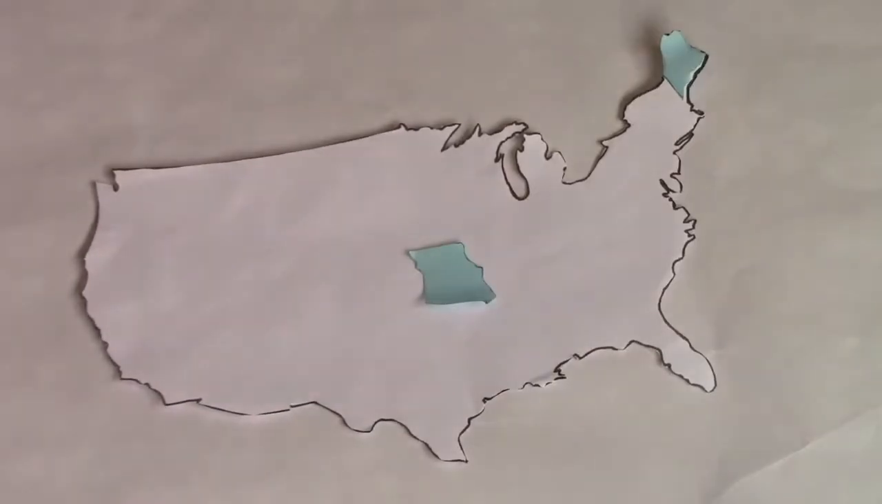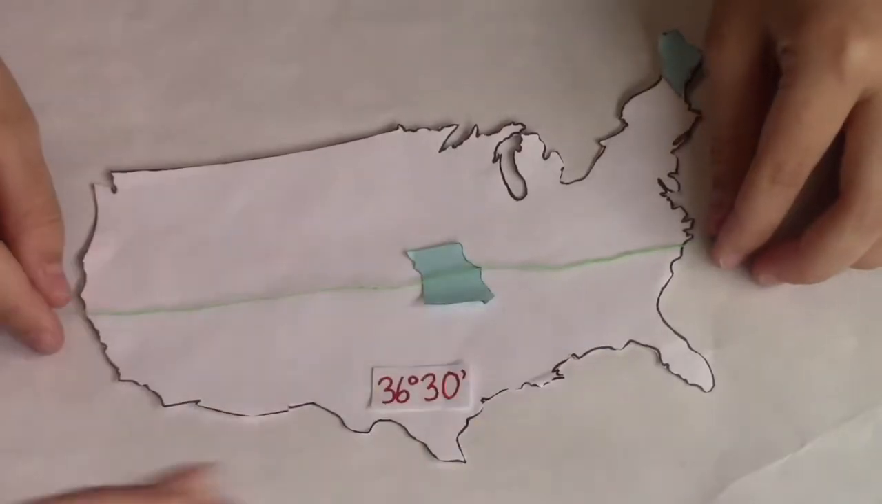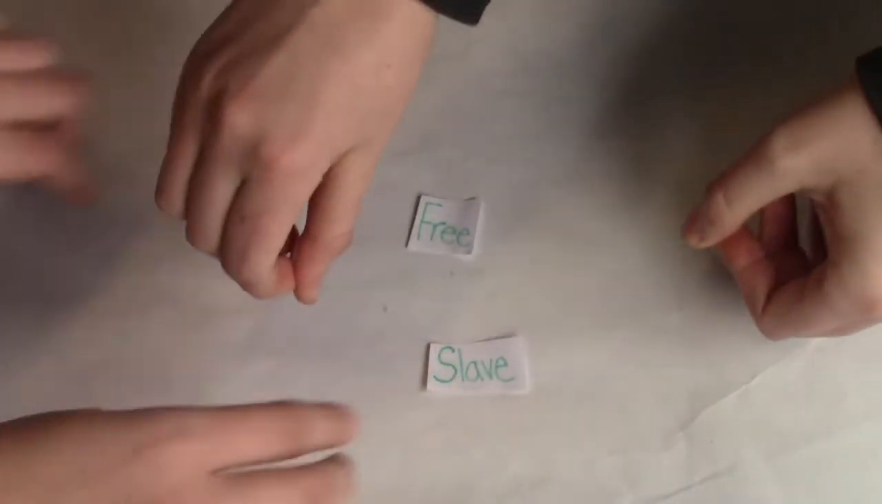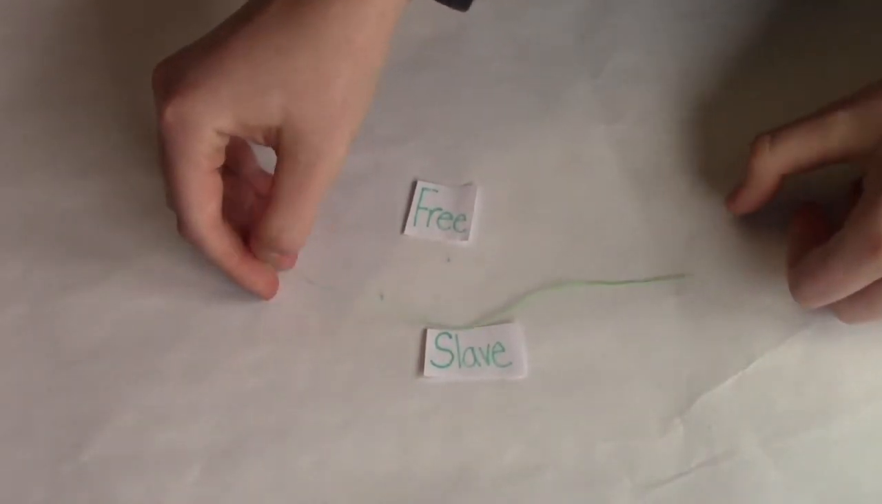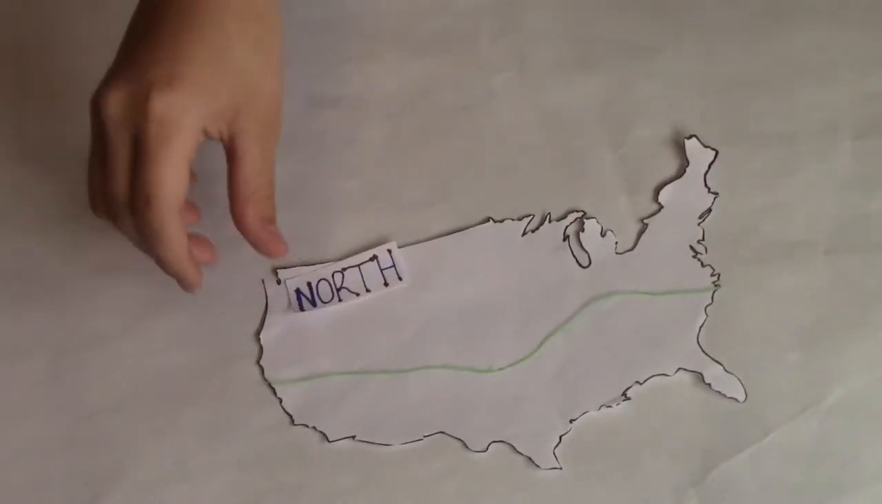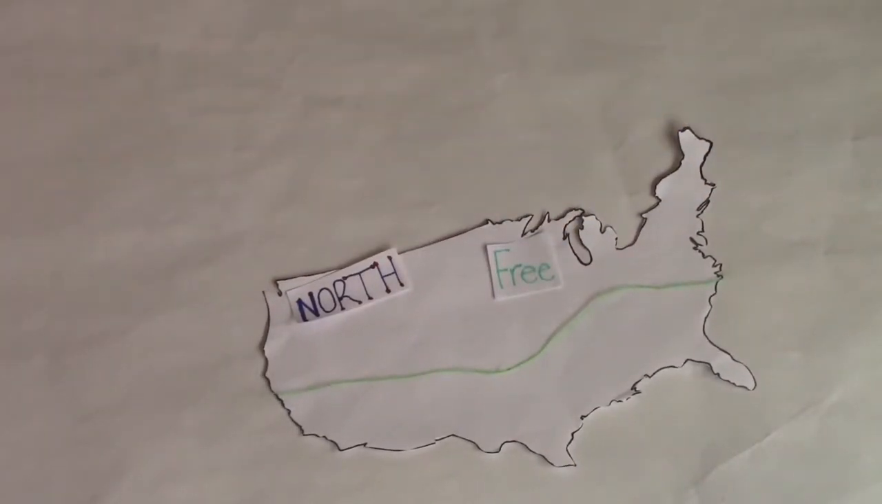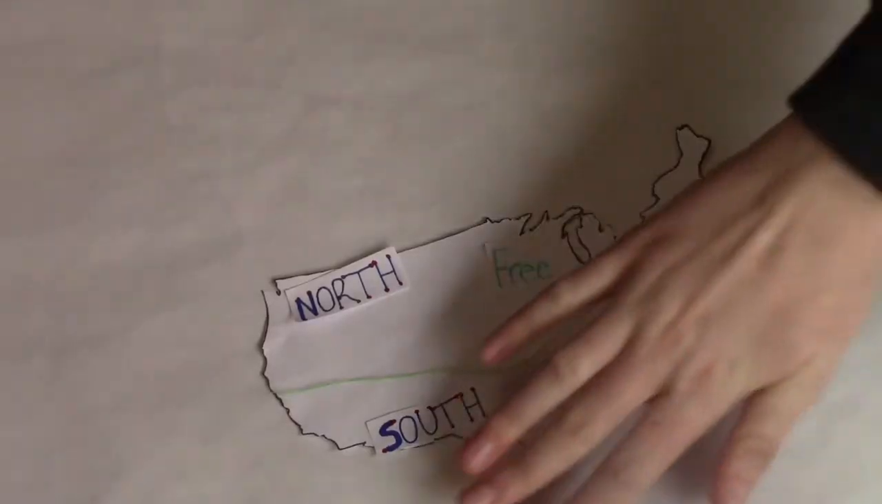In addition to 2 new states in the Union, the 36°30′ line was also created. This imaginary line of latitude established a boundary between free and slave regions. In any Louisiana Purchase land north of latitude 36°30′, slavery was to be excluded. Any of the states south of the line permitted slavery, and those were considered slave states.